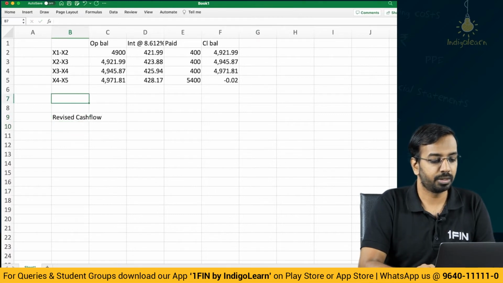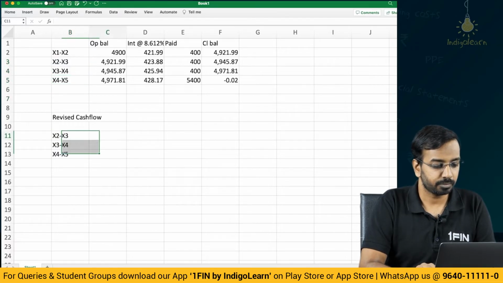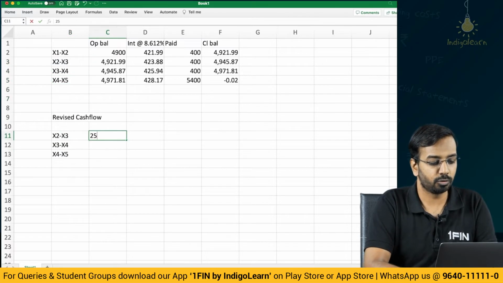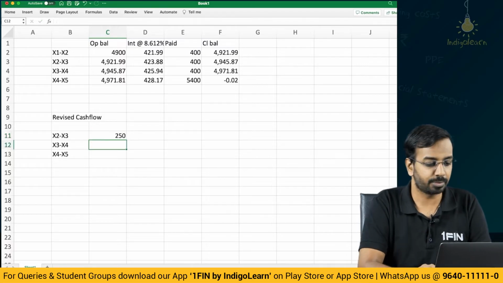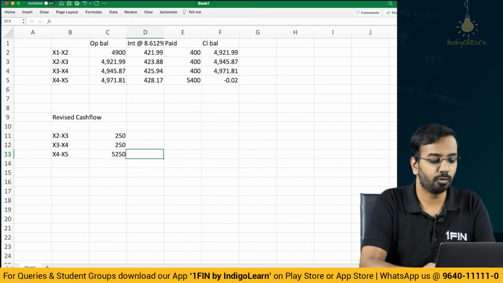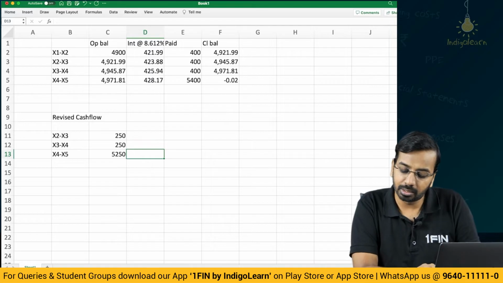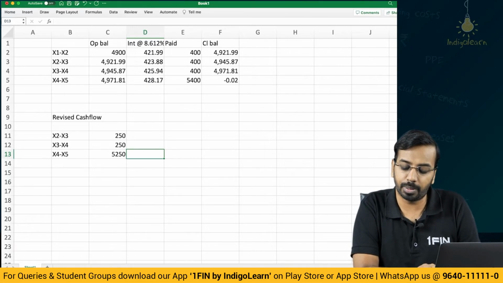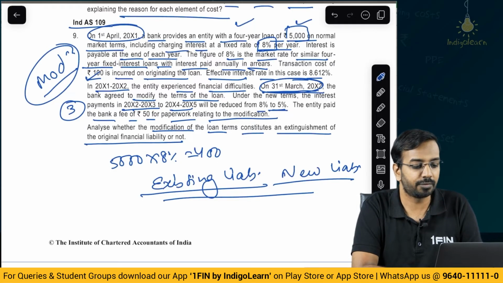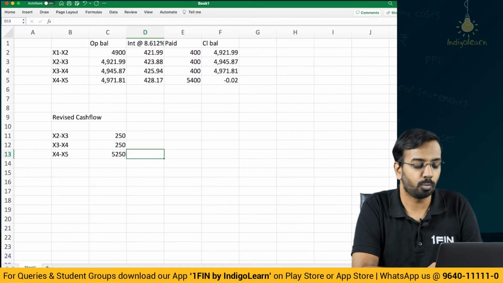Revised cash flow for year 3, year 4 will be 250. It says 5%, yeah, 5%, 250 and 5250, right? And the entity paid the bank a fee of 50 rupees related to paperwork modification. So they have paid 50 for paperwork related to modification.